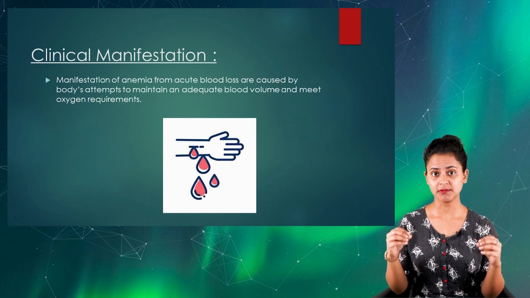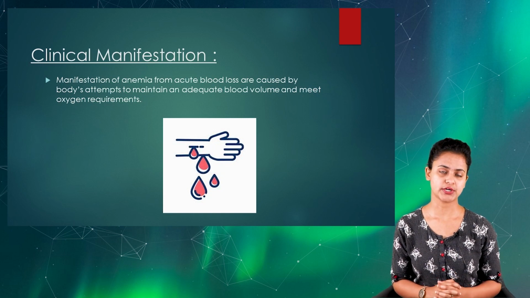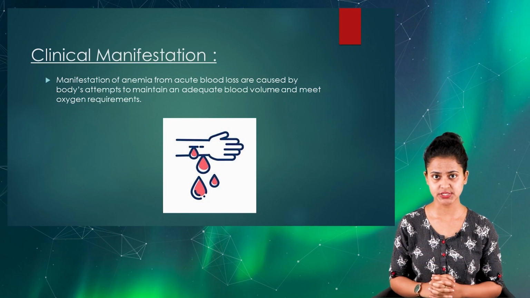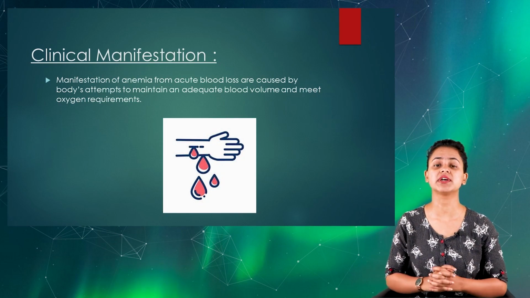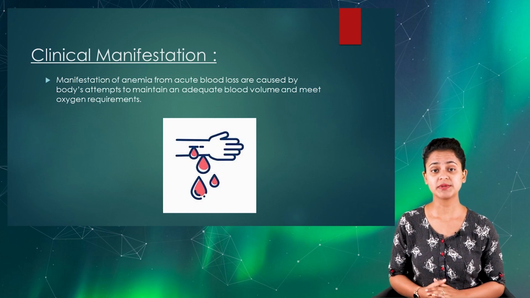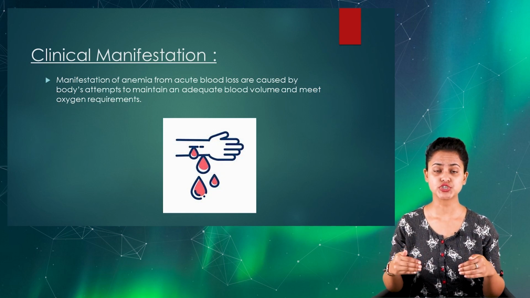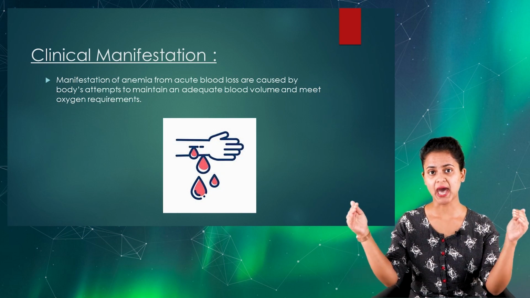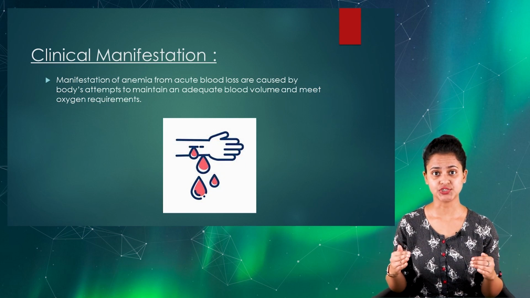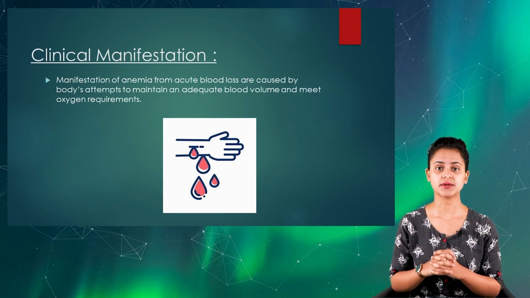who have anemia or who have the chance of developing anemia related to acute blood loss. Now, you need to make it clear before the discussion of clinical manifestations that all the signs and symptoms developed within the human body because of acute blood loss will definitely be a result of the compensatory mechanism which the body initiates to manage the blood fluid volume, as well as to manage adequate oxygen carrying capacity within the body tissues.